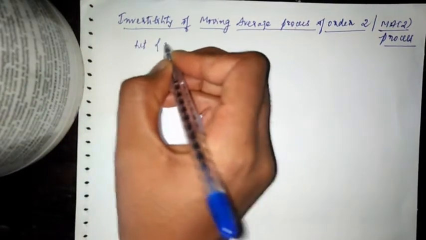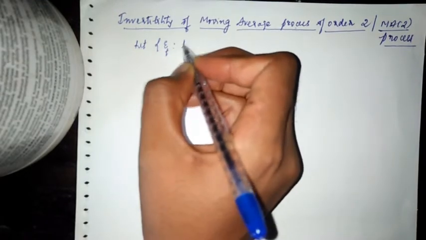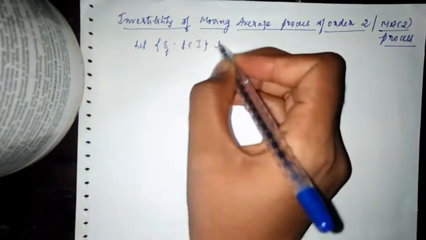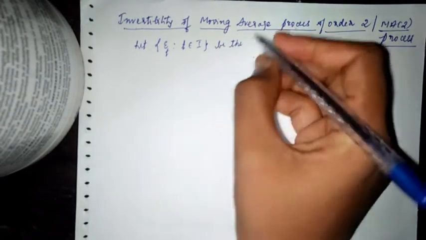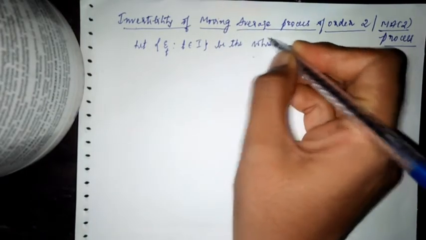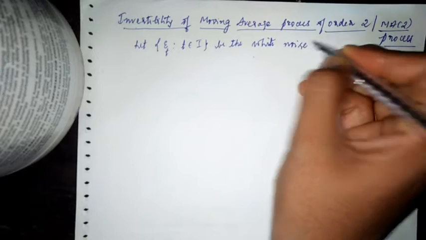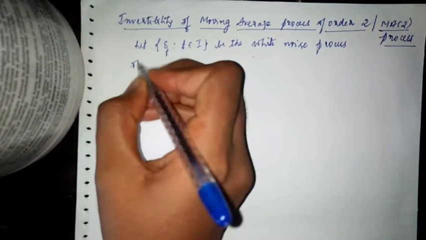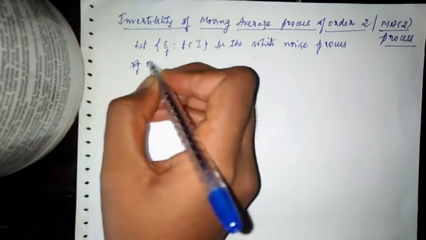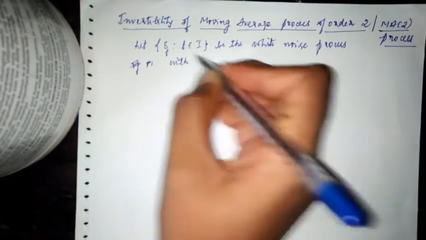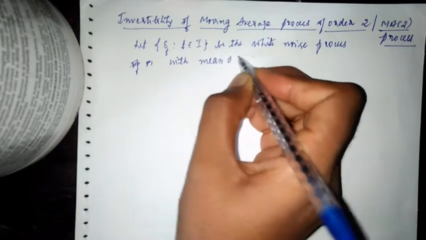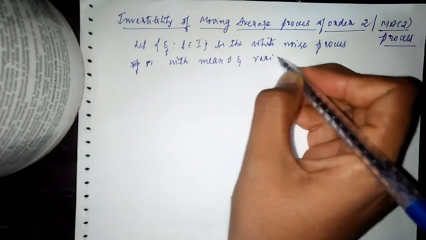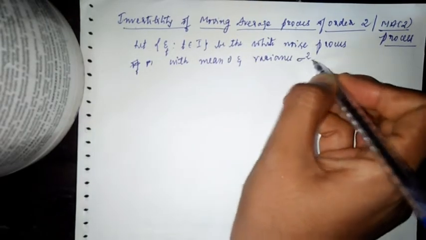What is the first line? That is always: let epsilon t, t belonging to I, be the white noise process. So first we define the white noise process, epsilon t, with mean 0 and variance sigma square.